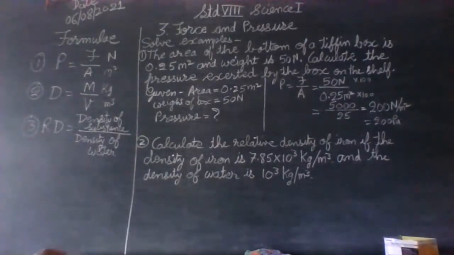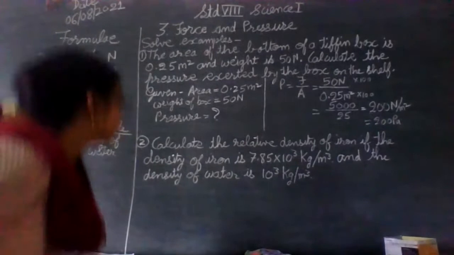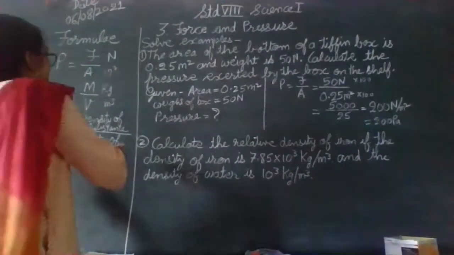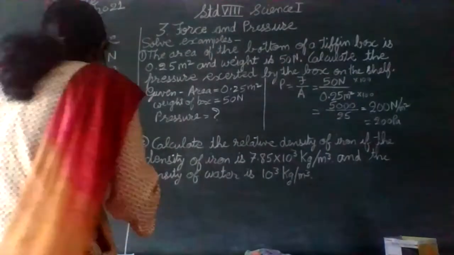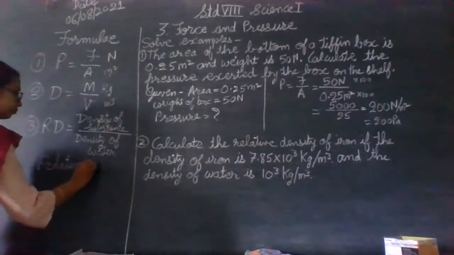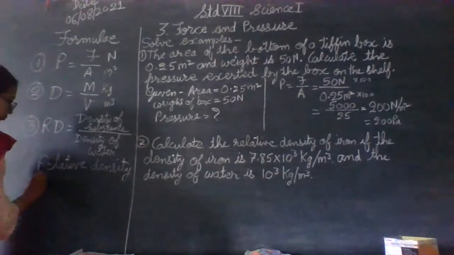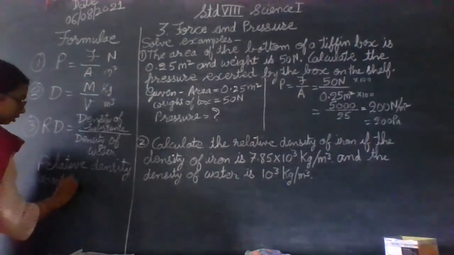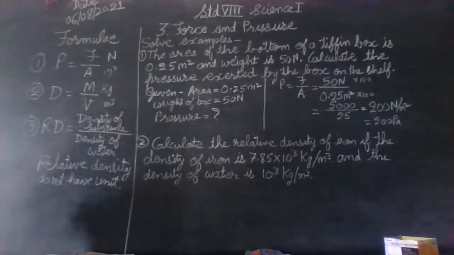Okay. Now we have the formula of relative density, so that we can easily find out what will be the relative density of iron compared to that of water. Okay. And one more thing, relative density will never ever have a unit. Very important point. Relative density does not have a unit. Why it is so? That I am going to tell you while solving this problem.